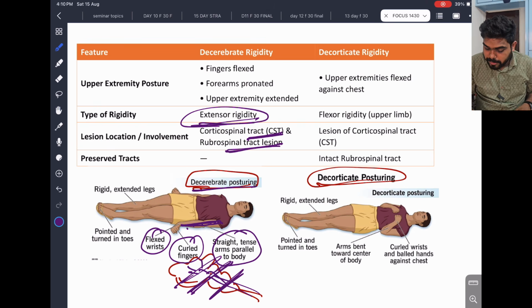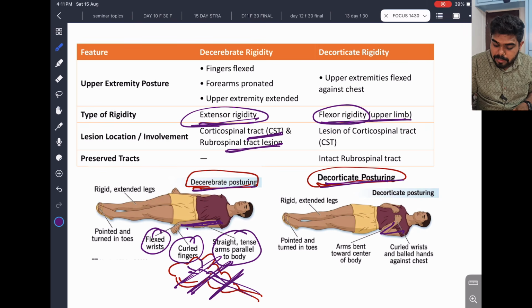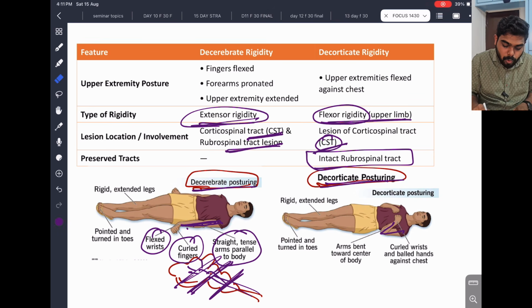When it comes to decorticate posturing, along with the curled wrist and hands, you can see the arms held like this. Here it is flexor rigidity. They are flexing. Hands are balled and against the chest, they are holding the hands like this. This is flexor. So what's happening here? Flexor rigidity in the upper limb, because the lesion is in the corticospinal tract, not in the rubrospinal tract. Rubrospinal tract is intact.